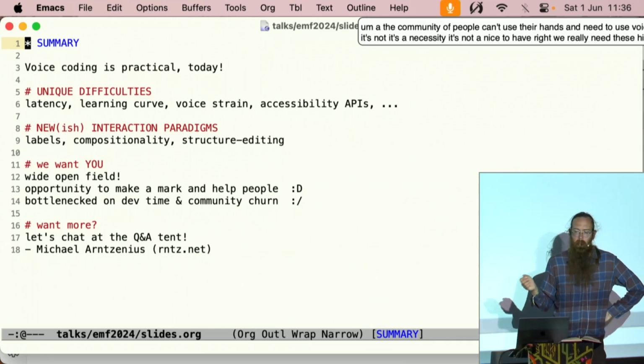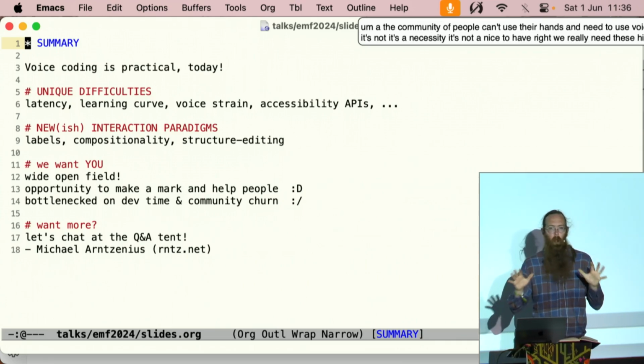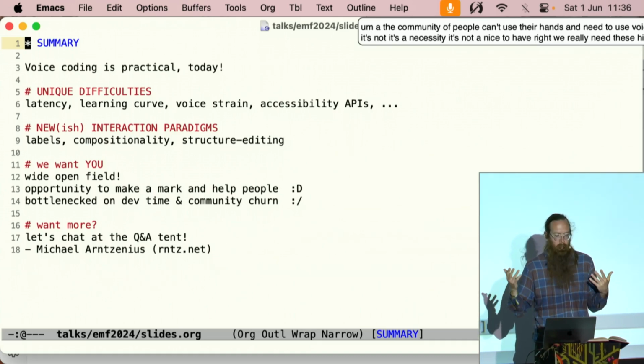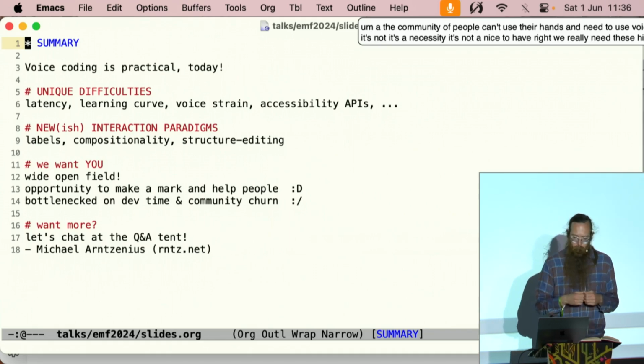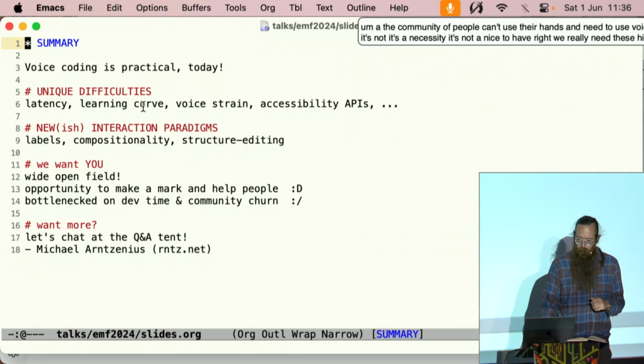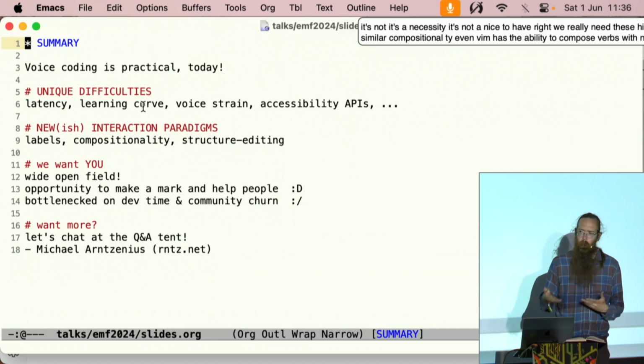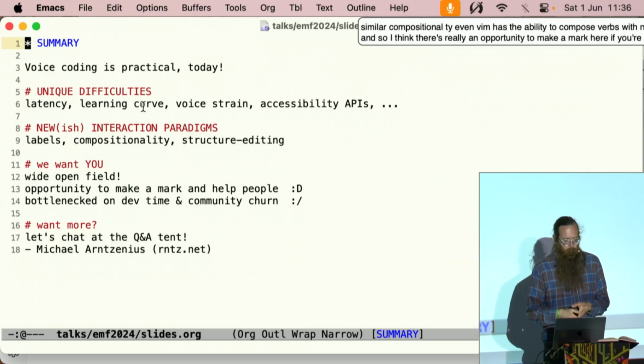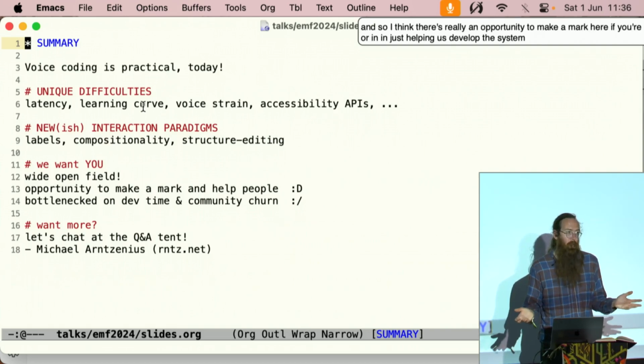Similarly, compositionality, even Vim has the ability to compose verbs with nouns in a simple way. So you can think of this as taking that idea a little bit further and into the realm of voice. And so I think there's really an opportunity to make a mark here if you're interested in doing research into these kinds of things, or in helping people out, or in just helping us develop the system. We are bottlenecked on developer time and community churn.